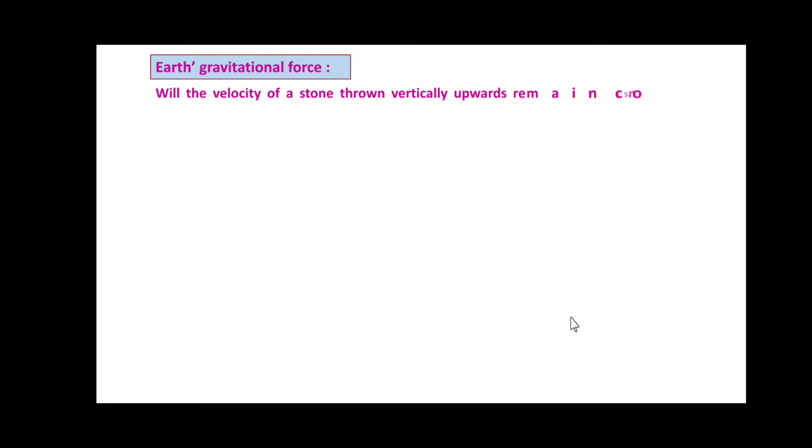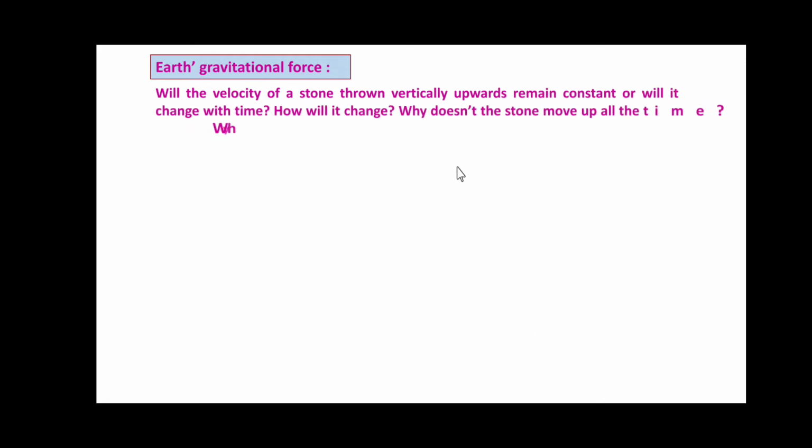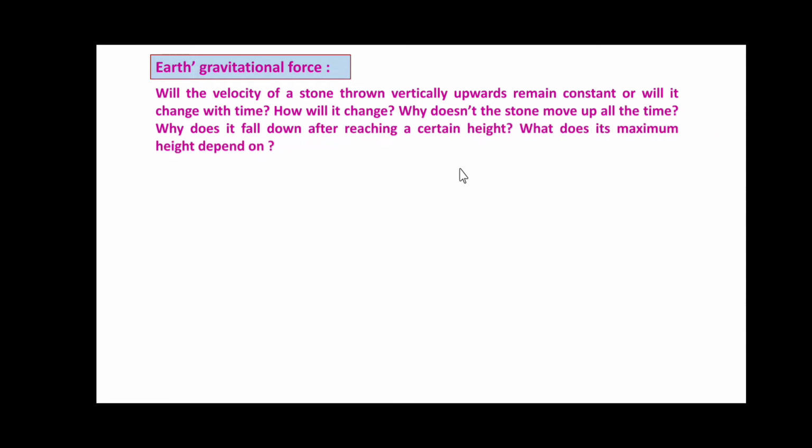Will the velocity of a stone thrown vertically upward remain constant, or will it change with time? How will it change? Why doesn't the stone move up all the time? Why does it fall down after reaching a certain height? What does its maximum height depend on? Friends, these questions should certainly arise in our mind.